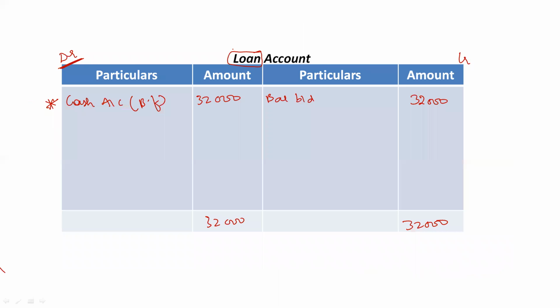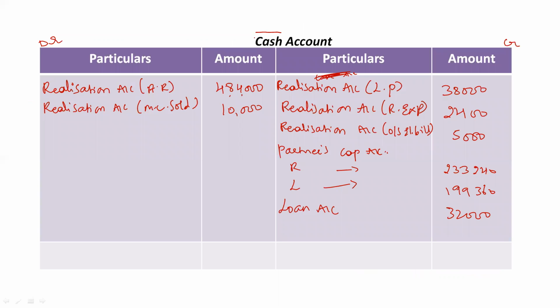Right, now cash is my asset, right? Cash is my asset. We are preparing one of the asset account. So opening balance of cash will be on the debit side. I will take it as balance brought down rupees 16,000. Okay, so it's better if you take opening balance in the beginning itself. Before referring all the accounts, it's better if you take the opening balance. Okay, start the cash account with opening balance, then go on referring all the accounts. But do not forget to take opening balance of cash.